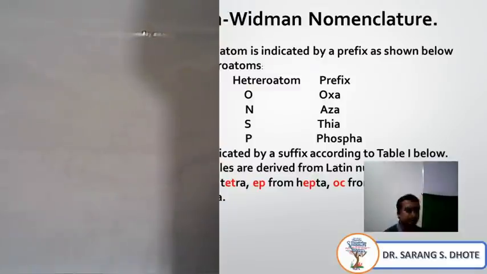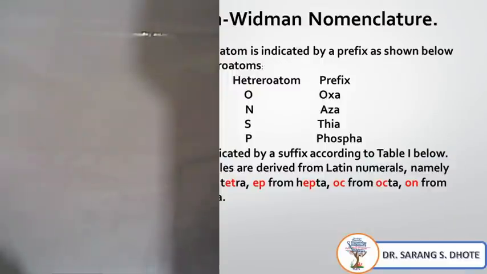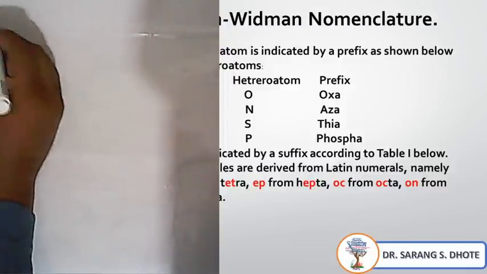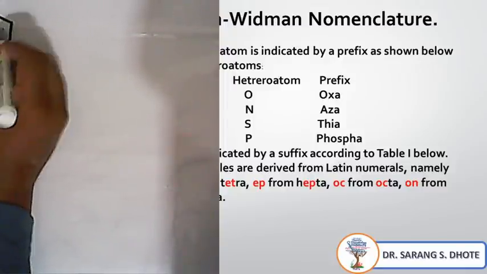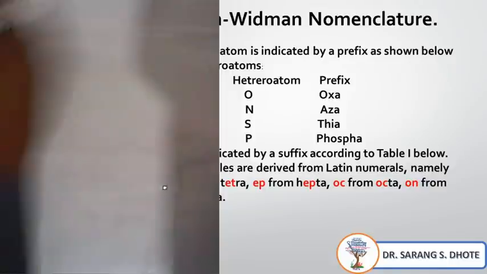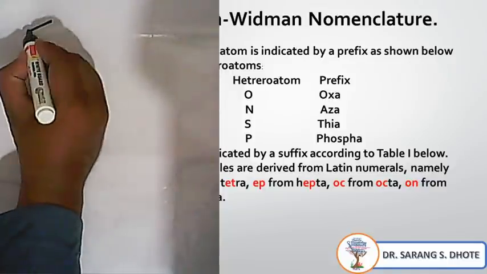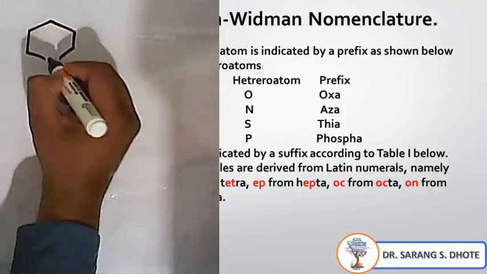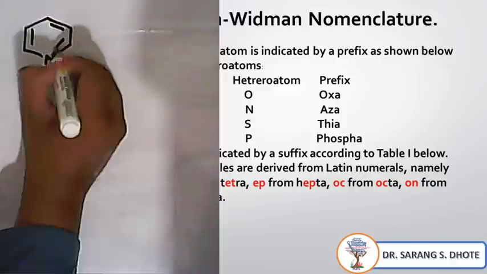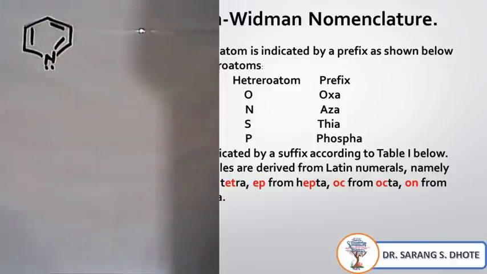Now, see here. If the heteroatom is nitrogen, like that, such a system is there.